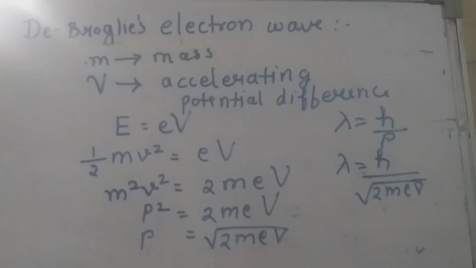Putting the value of Planck's constant, h is equal to 6.63 into 10 to the power minus 34, the mass of electron 9.1 into 10 to the power minus 31, and the charge of electron 1.6 into 10 to the power minus 19, we can solve this equation and get the final answer as lambda is equal to 12.27 into 10 to the power minus 10 upon under root of V. This is in meters.